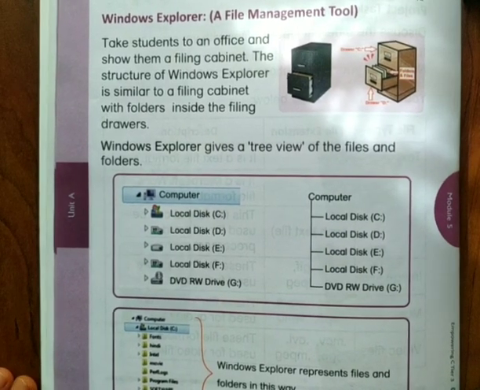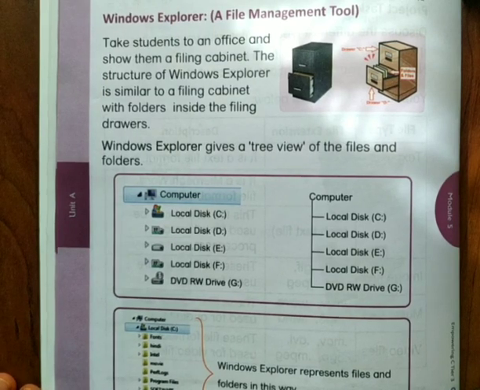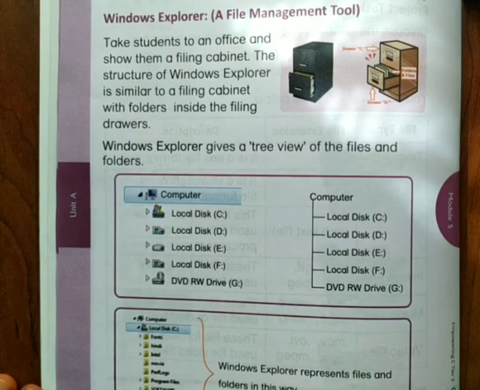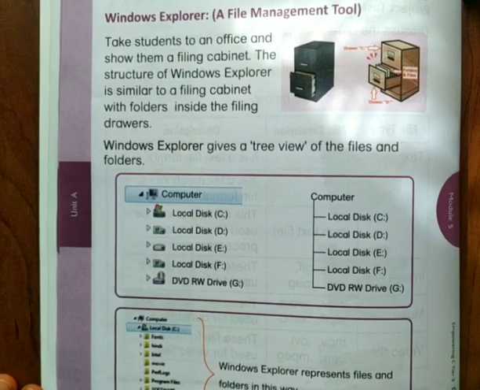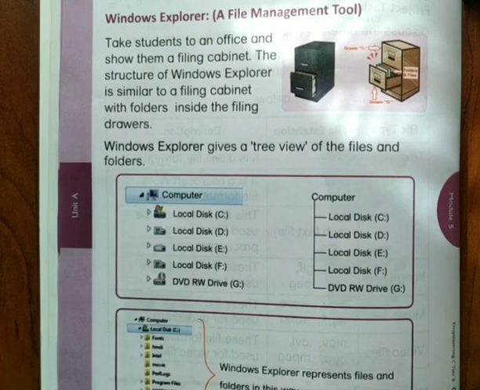It is a file management tool. Here they have given one activity: take the students to an office and show them a file cabinet. The structure of Windows Explorer is similar to a file cabinet with folders inside the drawers. Suppose you go to a library, all the books of one subject will be on one side and another subject's books on the other side.